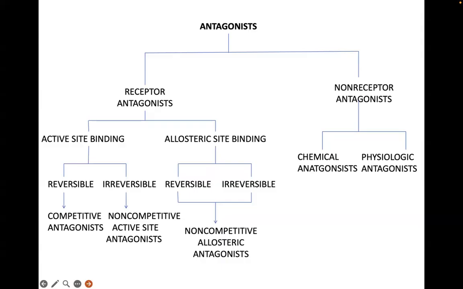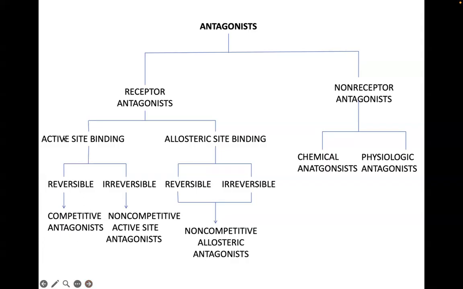Active site antagonists will prevent the agonist from binding to the receptor. In this particular case, the antagonist competes with the ligand or the agonist for the active site, so it is termed a competitive antagonist.